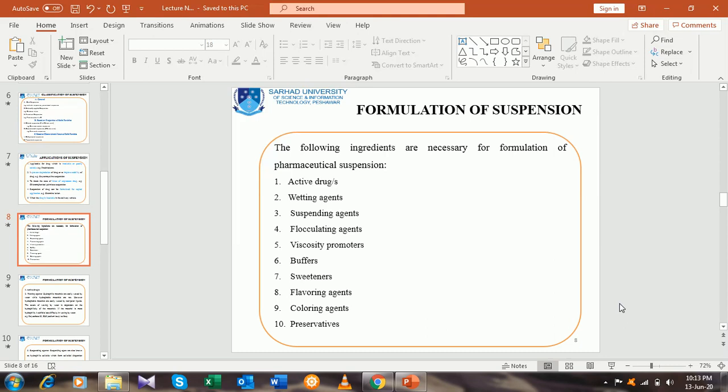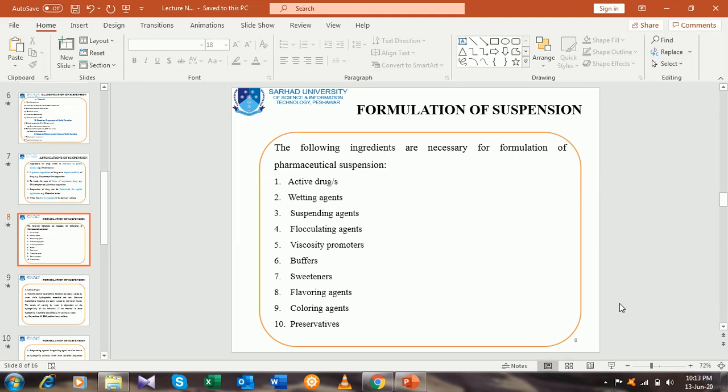Different flavors, such as banana and strawberry, are formulated for pediatric patients in order to enhance the acceptability and compliance of the patient. Coloring agents are added to make it attractive, and preservatives are added in order to prolong the shelf life of the pharmaceutical suspension.